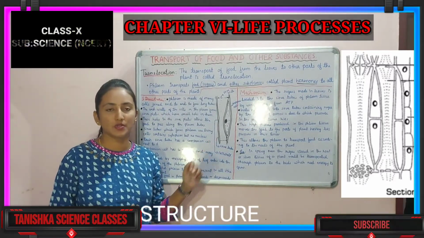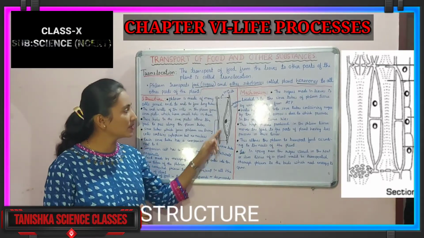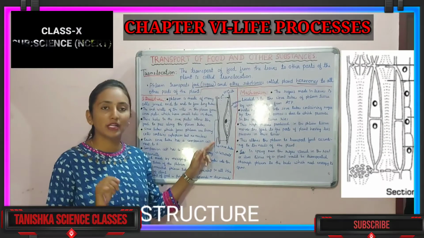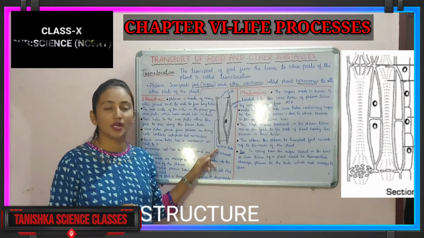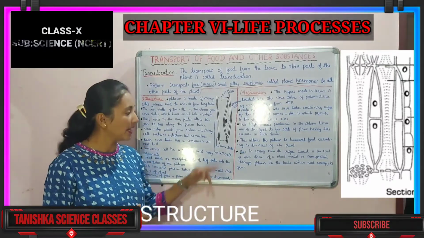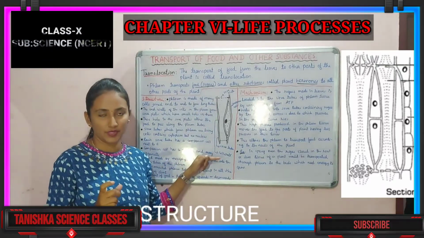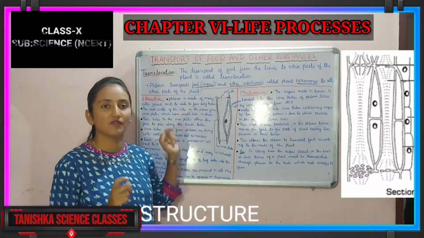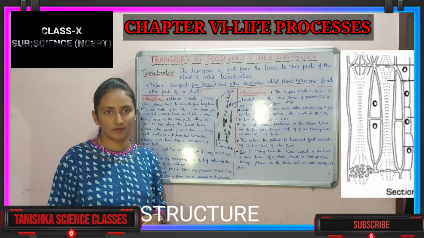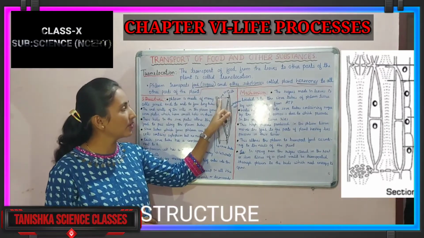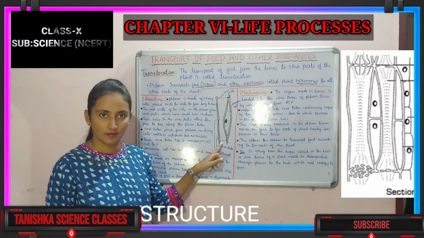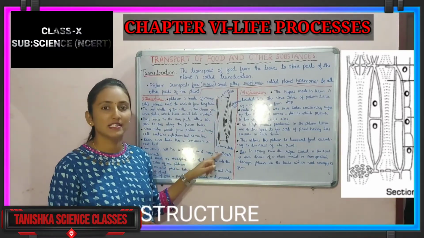We can observe how it is arranged here. They are also connected end to end. The ends are not completely broken, so we can observe continuity here. They have formed a long tube-like structure. We have taken one cell here. The ends of these cells have formed plates. Those plates are called sieve plates. What you are observing here is a sieve plate. Here also one sieve plate is there. These are called sieve plates.